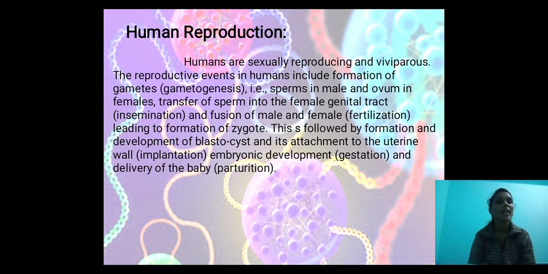That is the next step in the reproductive events. Next, embryonic development. After the implantation, the embryo will be formed, that we call the gestation period, and delivery of the baby. That is the last step, that we call parturition. That is the last event under reproduction.